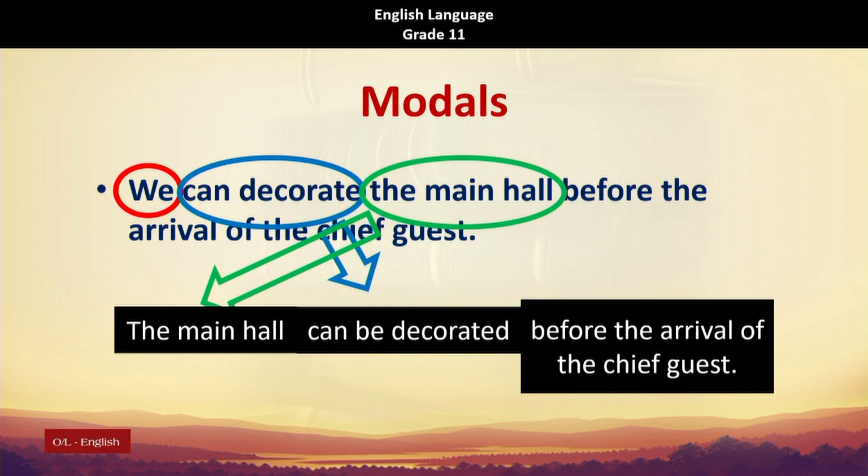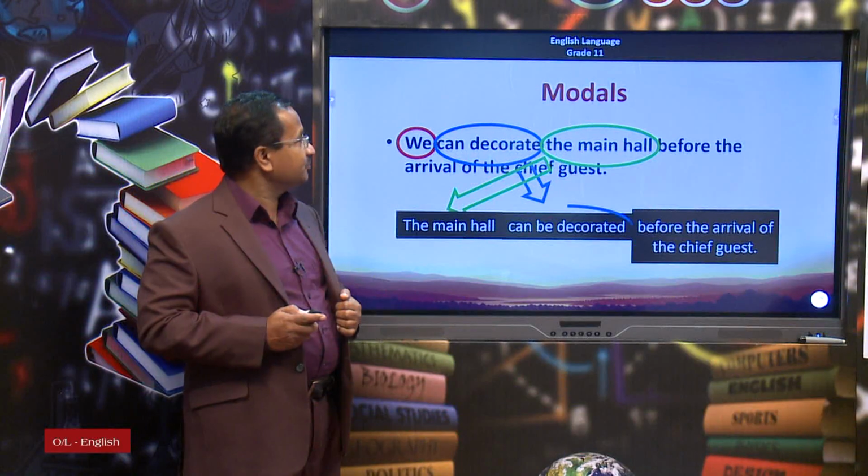The main hall can be decorated before the arrival of the chief guest. Children, please note that I have not used the word we, I have not used the agent. Agent is omitted. Even without the agent, the sentence gives a complete meaning, so it is not that necessary for us to use the agent all the time in the passive voice sentences.